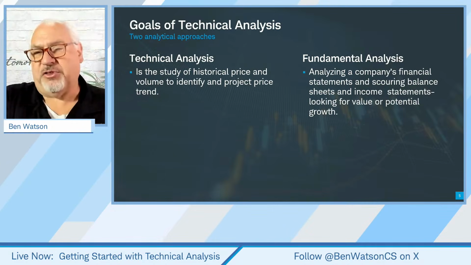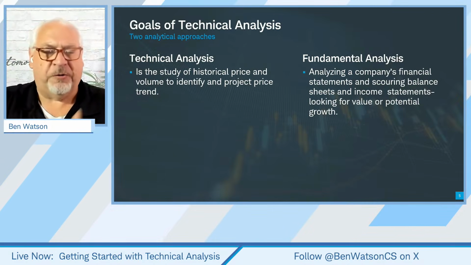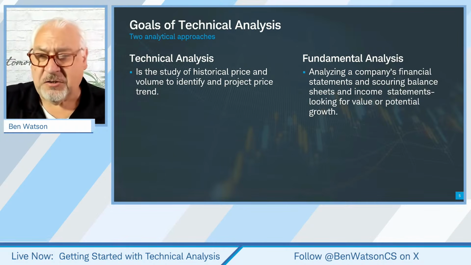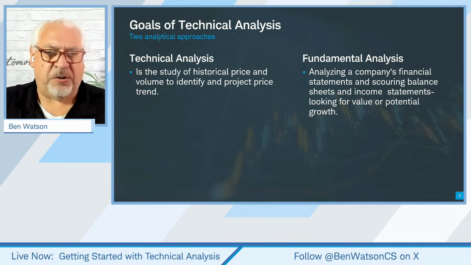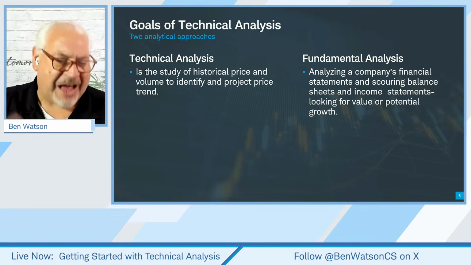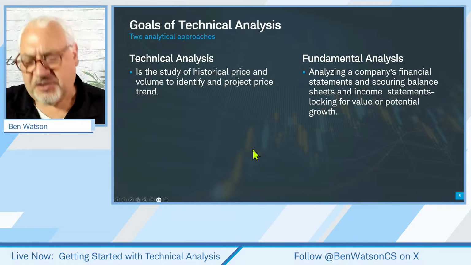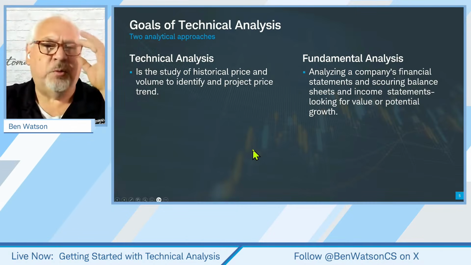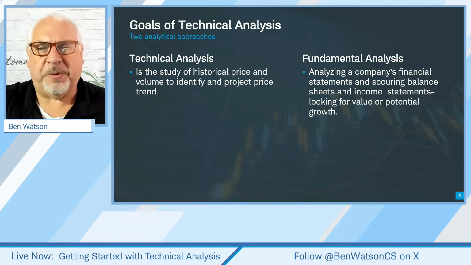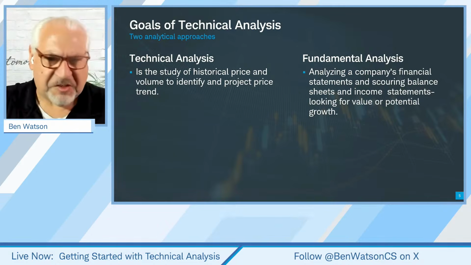And by structuring our thought process, that helps us to get over some of those not only psychological, physiological, but also emotional challenges that might keep us from making rational trading decisions. And so that's, again, one of the benefits, and not only that, one of the goals of technical analysis is to help us to make those more informed decisions.